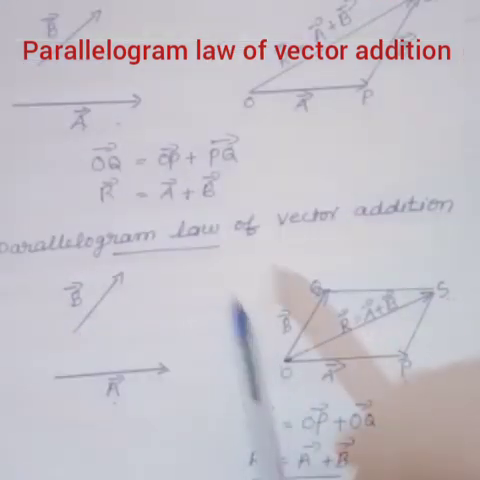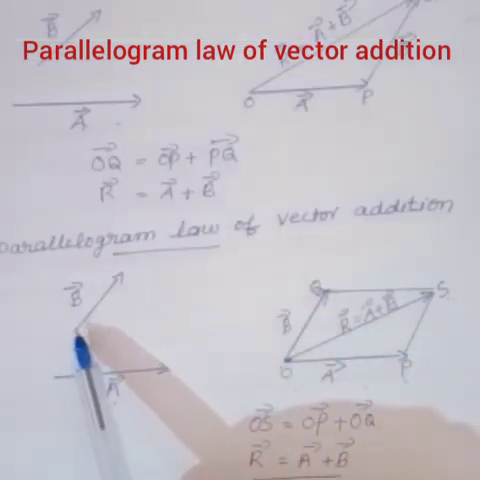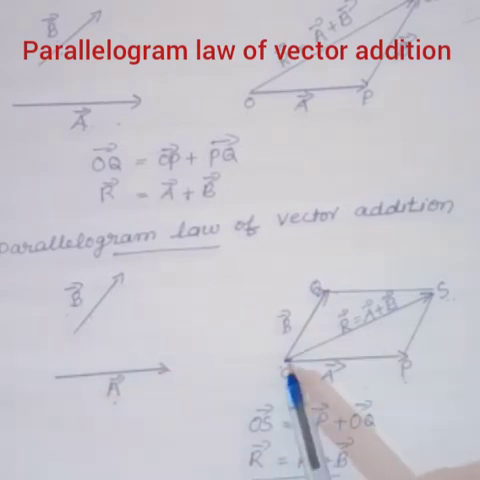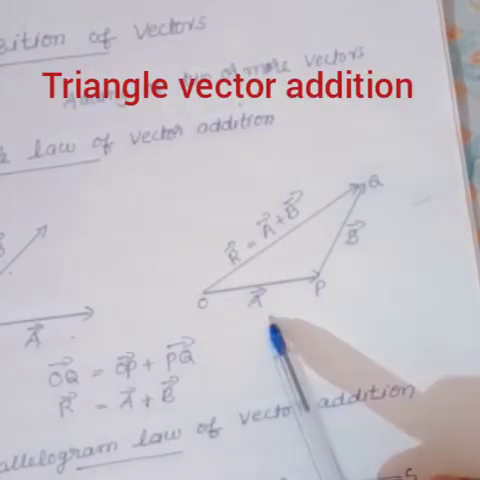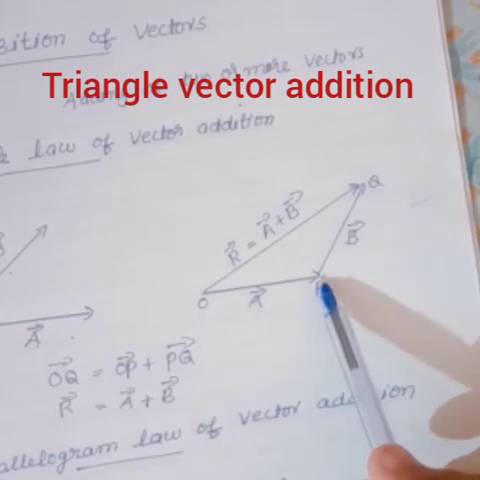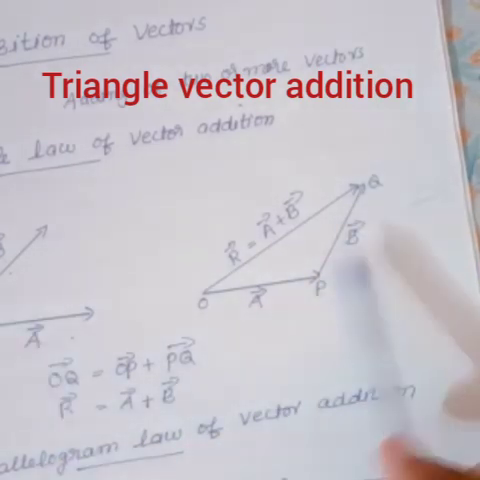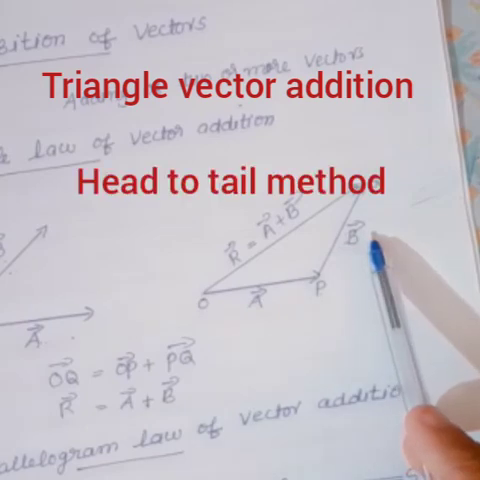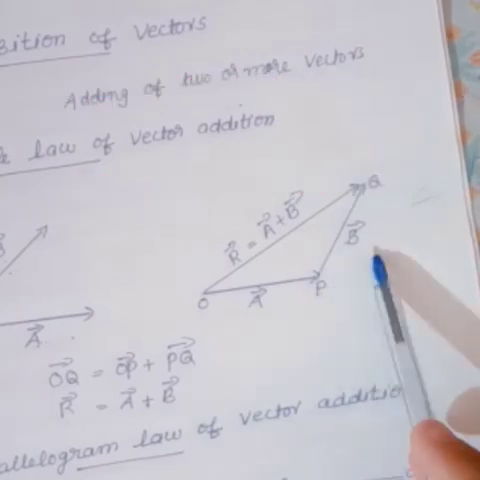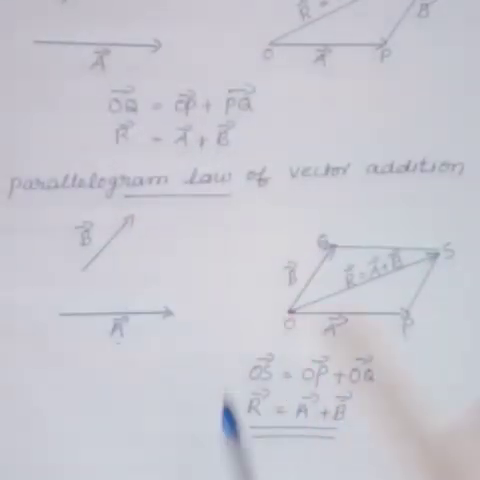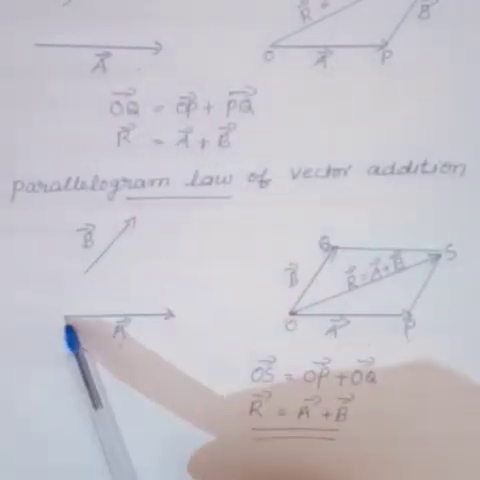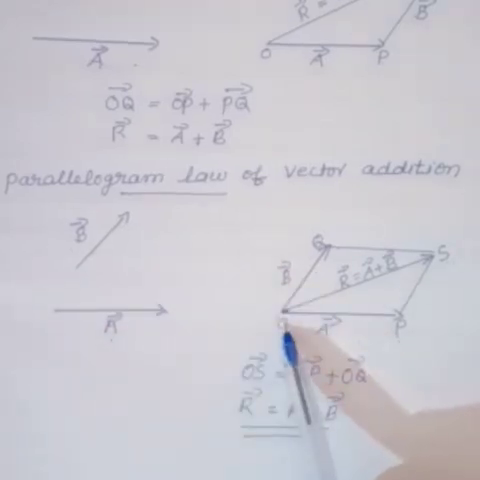In the case of the parallelogram law, the tails of the two vectors are joined at a common point, that means O. But in the case of triangle vector addition, see here, this is vector A. Over the head of vector A we have to place another vector B. So this method is also called the head to tail method. So the triangle method we also call the head to tail method. But in the parallelogram law of vector addition, the tails of the two vectors join at a common point O.